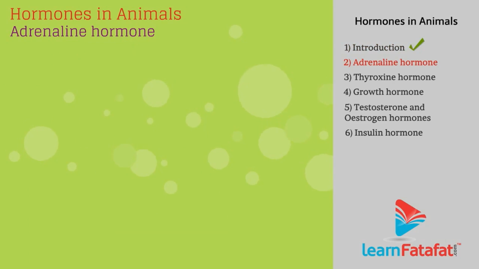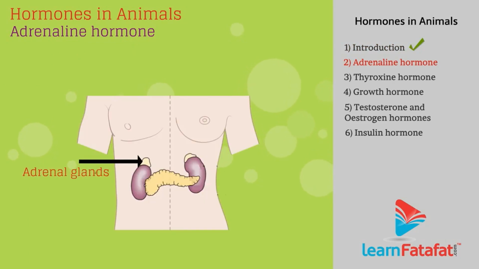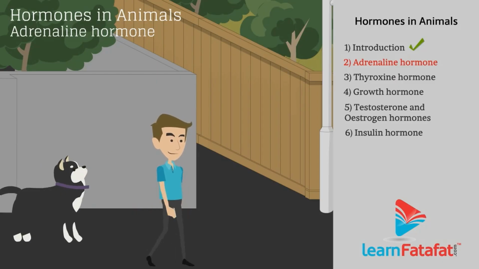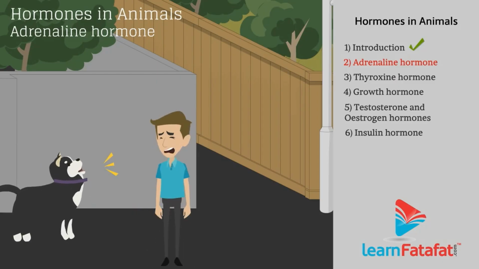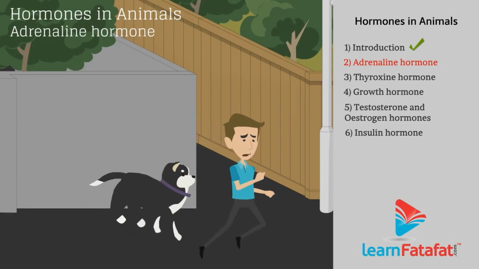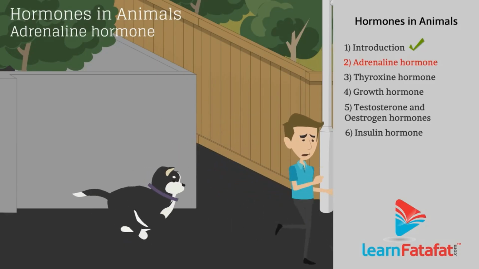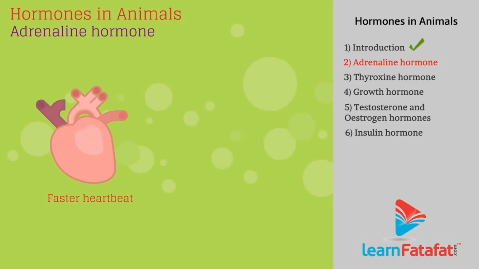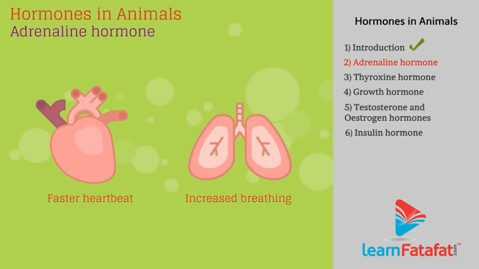Adrenaline. It is secreted by adrenal glands located at the top of each kidney. Most times, this hormone is secreted under scary situations so that the body will remain prepared to run or fight. The secretion of this hormone causes faster heartbeat, contraction of muscle around small arteries, and increased breathing.